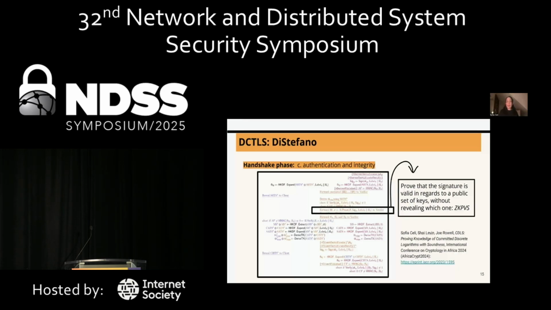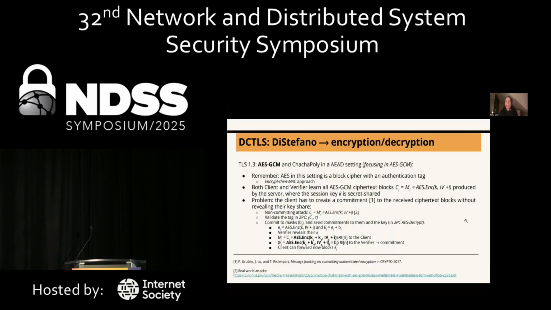So what we decided to create is a ring signature zero knowledge proof that allows the client to generate a zero knowledge proof attesting that the client is talking to the correct server in relation to a set of publicly known servers. And if you want to know about zero knowledge proofs, I invite you to see our follow-up work that is highlighted in this slide. Okay, so now we have a way to secret share the session keys of the handshake. And as I told you, this is done so that the verifier never has a complete view of the keys.